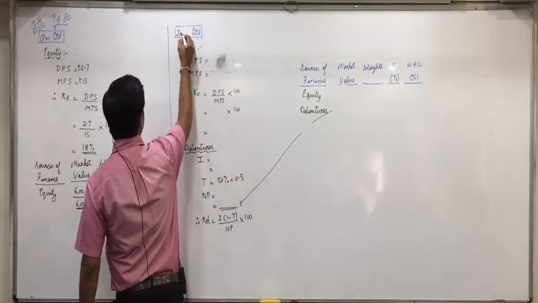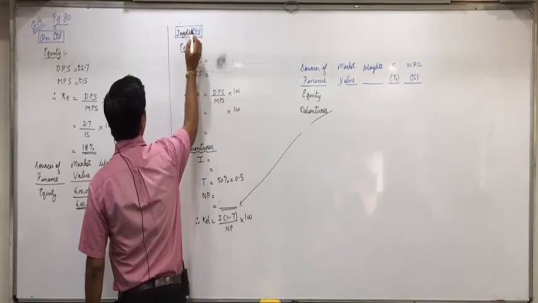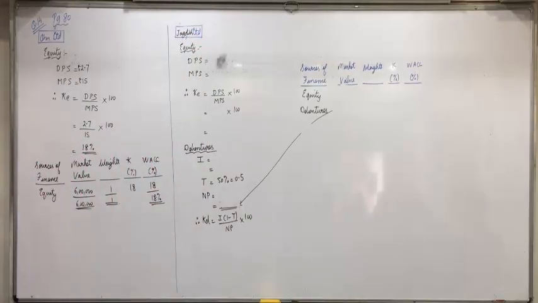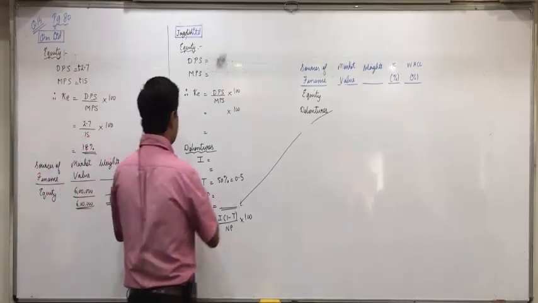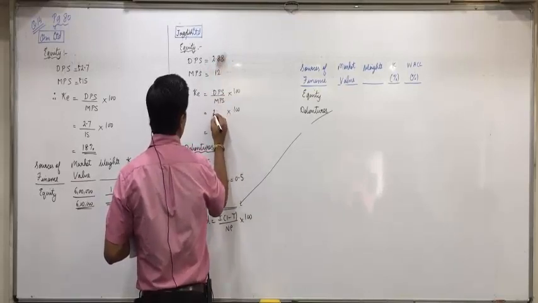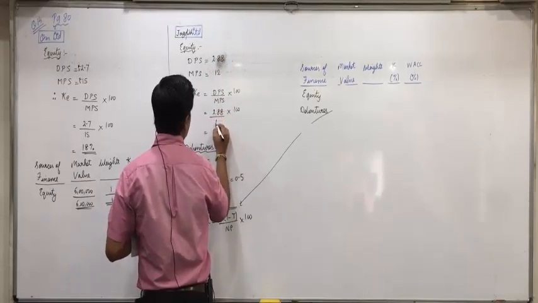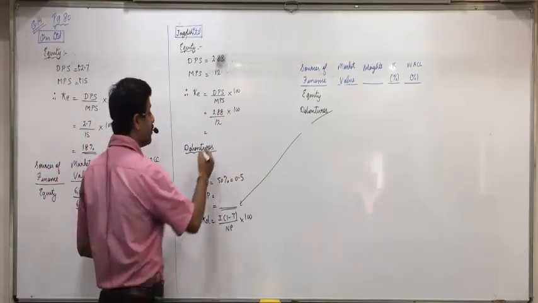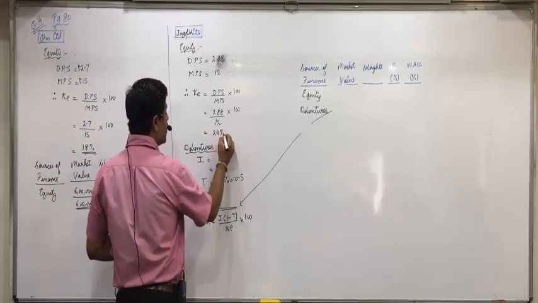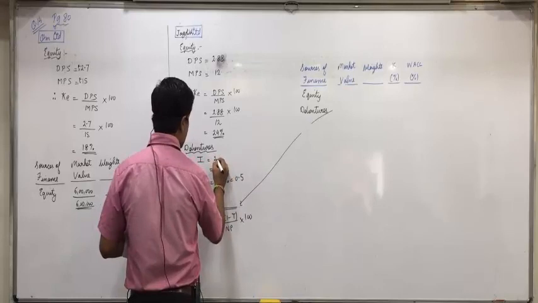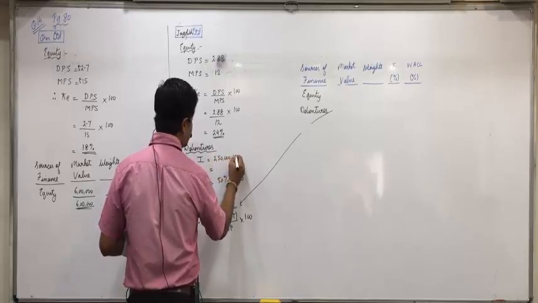Now for the second company, for equity the dividend per share is 2.88. Market price is 12. So 2.88 divided by 12 into 100. What does that come to? 24%. Debentures interest: 2,50,000 into 8%, 20,000.